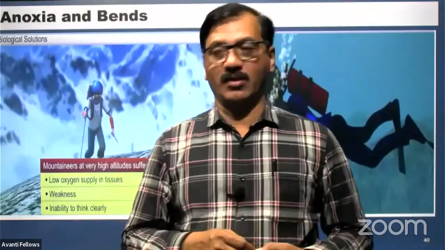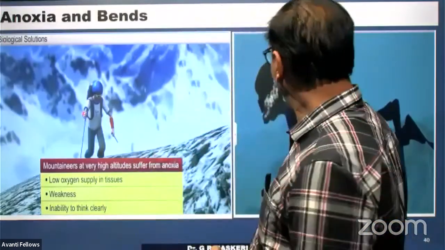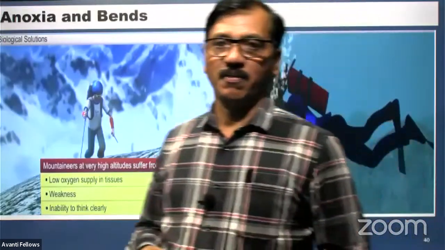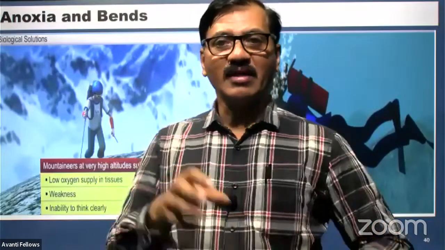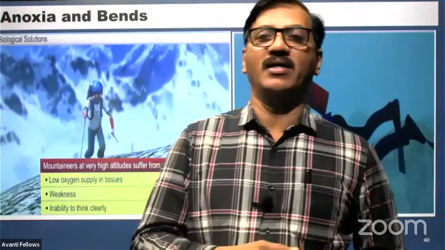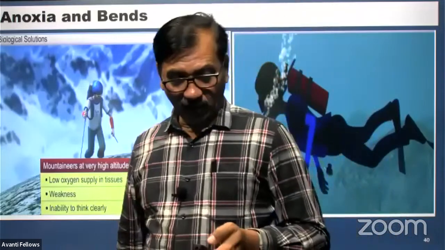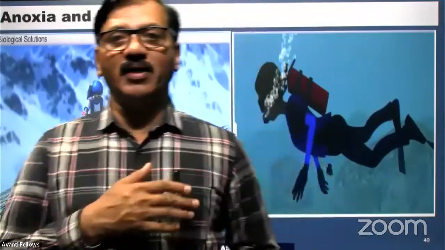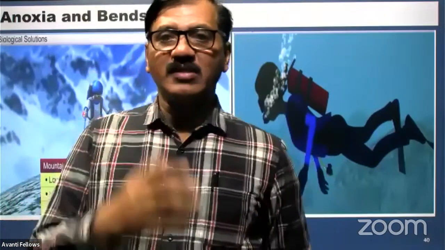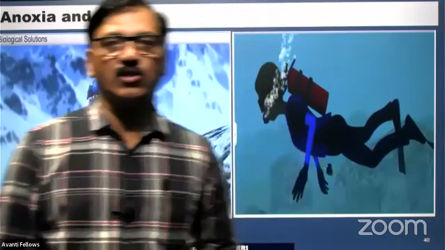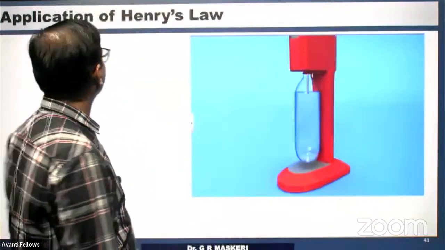So what is the solution? The solution is the breathing mixture nowadays, which contains the less soluble helium gas also. So if nitrogen dissolves, then helium is a better alternative. Its solubility is less. So knowing about the solubility and the changes that are made, all these are applications of Henry's law, right?